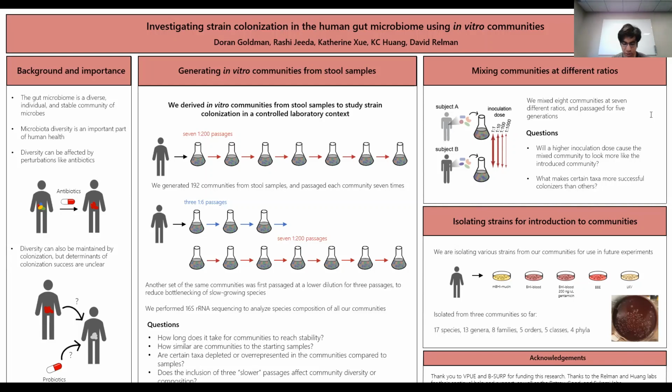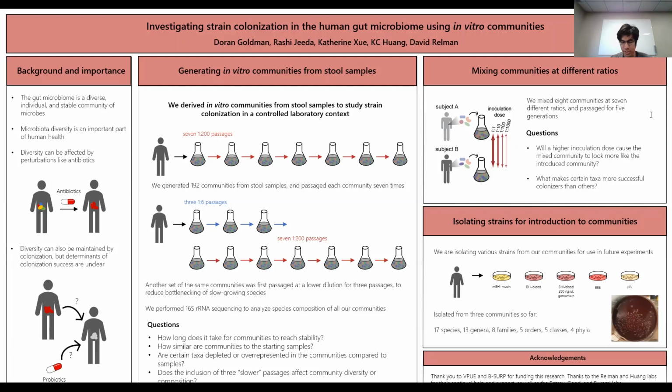So we hypothesized that there would probably be a lot of shifting in the community abundances right after the communities were inoculated into media from the stool samples, because it's just a very different environment. And so we passaged these communities 7 times. We estimated that would probably be enough time for the communities to reach stability, but this is a question that we want to answer because we're not entirely sure. And so we performed 16S rRNA sequencing in all of our communities, and we're currently in the process of analyzing the data that we've gotten in order to answer this question and other questions.